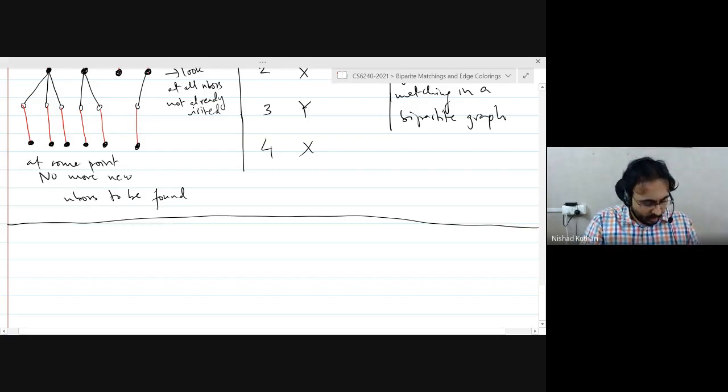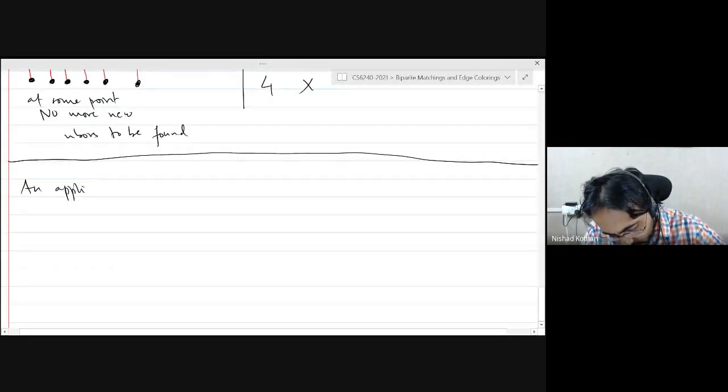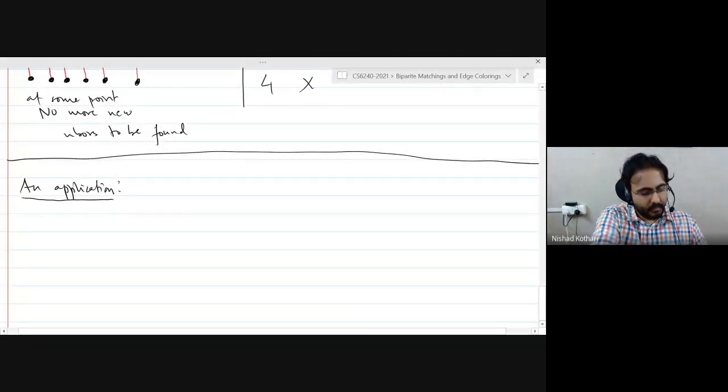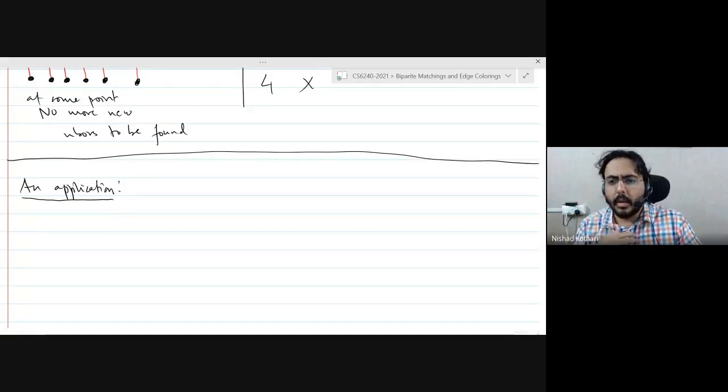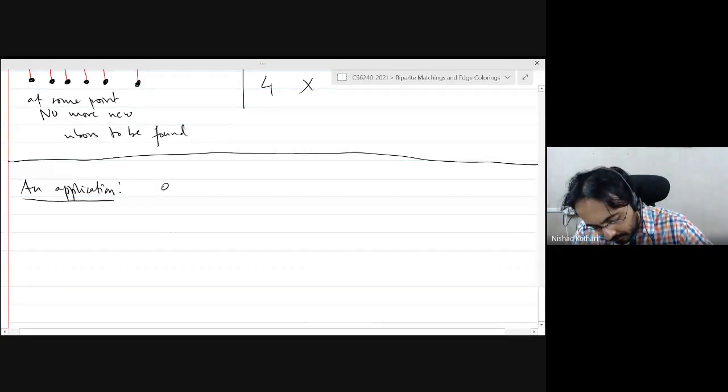Okay, so I want to discuss some applications. So here is an application of Hall's theorem. Right. So if you were to sample a few regular graphs, I'm not making a concrete statement here as in a precise probabilistic statement, but if you look at the standard examples of regular graphs, right? For instance, this guy.